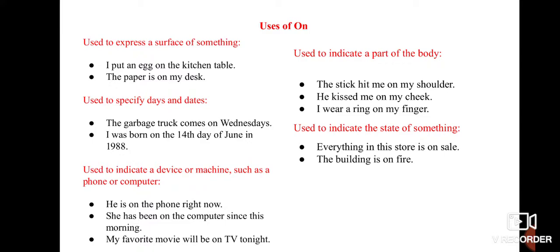So you can see that on is always used to indicate a machine, or sometimes any device. Where to use on again? It is also used to indicate a part of the body. The stick hit me on my shoulder, he kissed me on my cheek, I wear a ring on my finger. Whenever we are talking about a part of the body, you can use on.